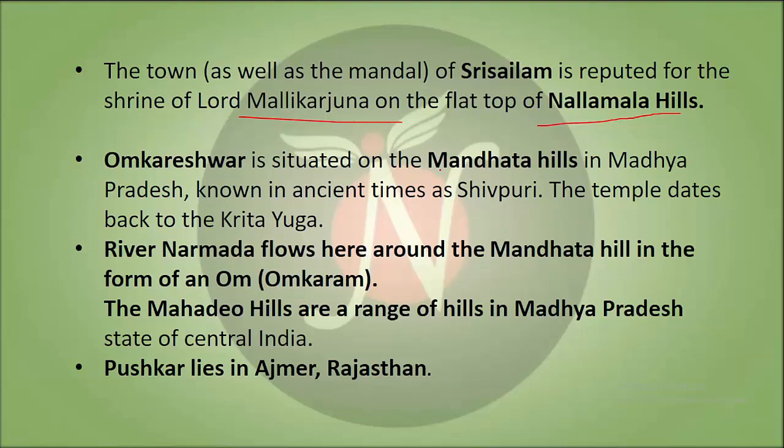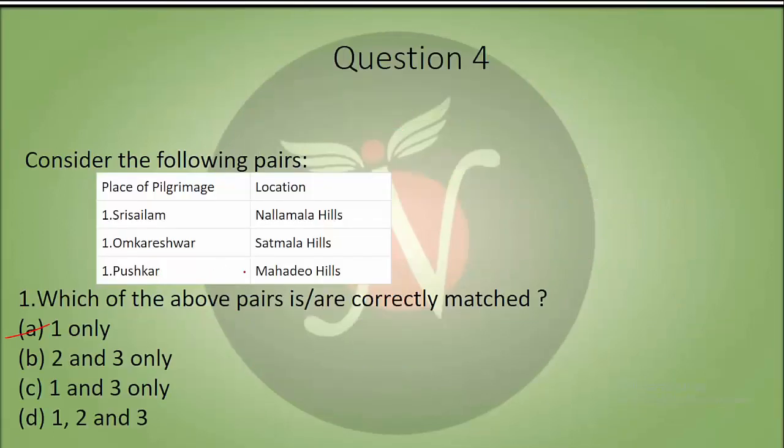Omkareshwar is situated on the Mandhata Hills of Madhya Pradesh, known in ancient times as Shivpuri. The temple dates back to the Krita Yuga. Now the river Narmada flows here around Mandhata Hills in the form of Om. That is why the name is Omkareshwar. So they are in the Mandhata Hills. The Mahadev Hills are a range of hills in the Madhya Pradesh state of central India. Now the last option was of Pushkar. So Pushkar is not in Mahadev Hills. It is in Ajmer, Rajasthan.